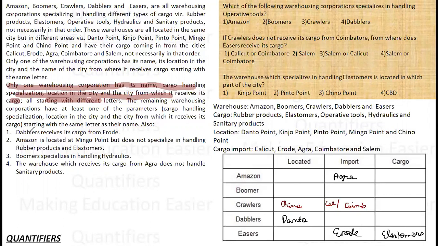Let's read the next point. Develers received cargo from erode. So if develers received from erode, erode cannot be here. So this is definitely gone. This point is taken care of.